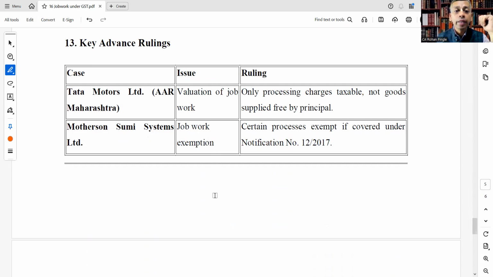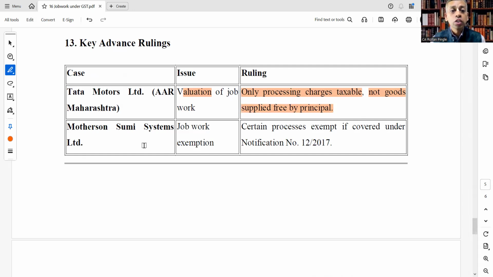Case: Tata Motors Limited, Authority of Advance Ruling, Maharashtra. The issue was valuation of job work. The ruling was that only processing charges are taxable, not goods supplied free by the principal. So the issue was related to valuation of job work. What is the value? Only processing charges are taxable and not goods supplied free by the principal.